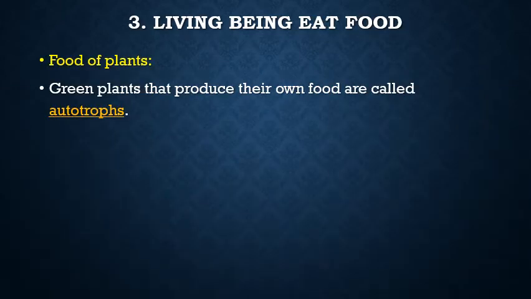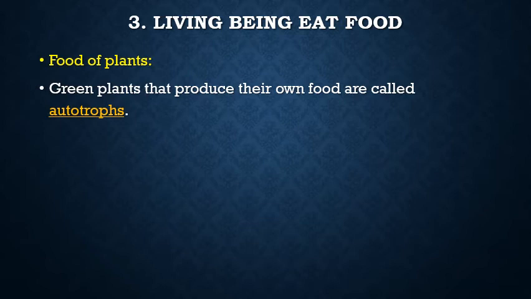Now, living beings eat food. Of course, we all eat food, right? We eat different kinds of food. We eat plants, we eat animals. You're going to learn more about how plants produce food, how plants prepare food, and how animals get the food. First, it's about the plants.